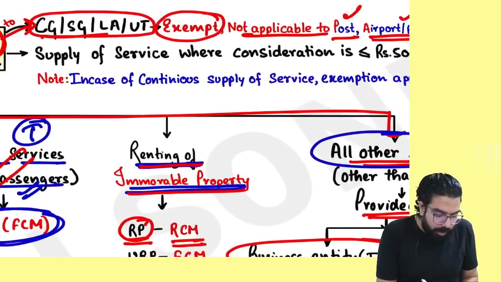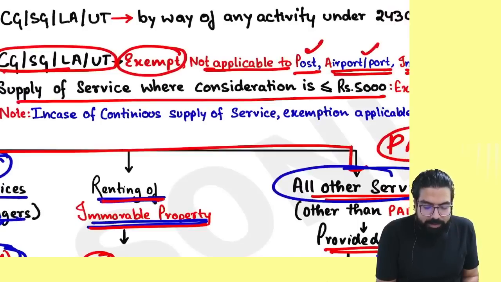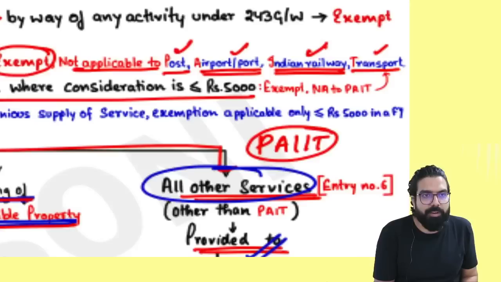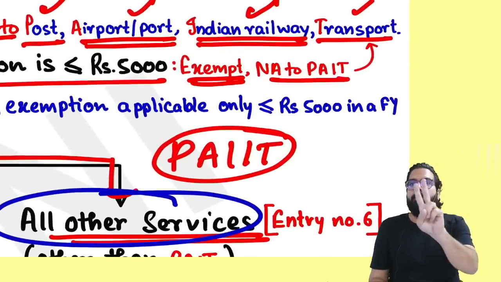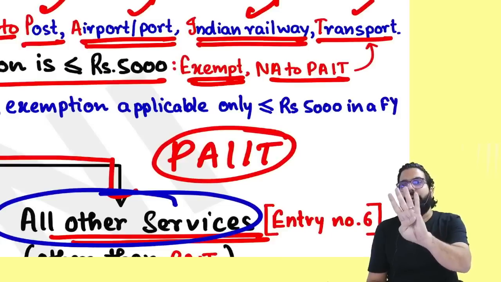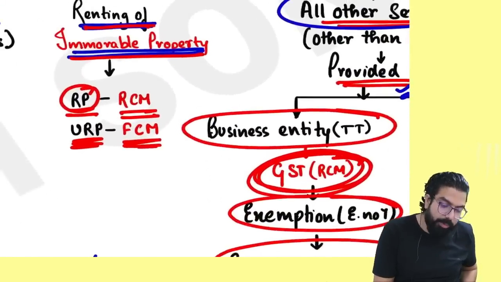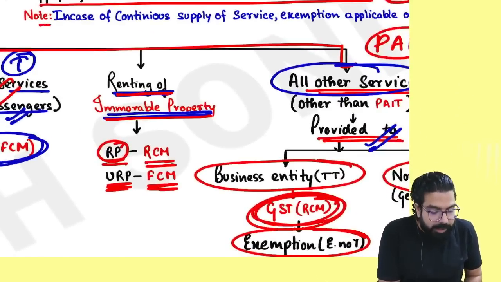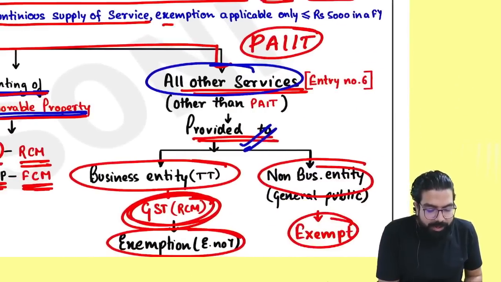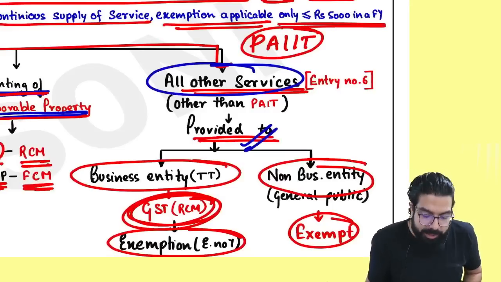Next. Sir, if government is giving services where the consideration is less than or equal to 5,000, it is always exempt. But this is also not applicable to post, airport or port, Indian Railway and transportation. Are we clear? But sir, is it applicable to renting of immovable property then? Yes. Renting of immovable property. Listen, in case of continuous supply of service, exemption is available only if it is up to what, everyone? 5,000 rupees in a financial year.